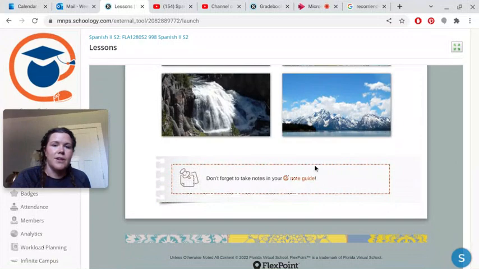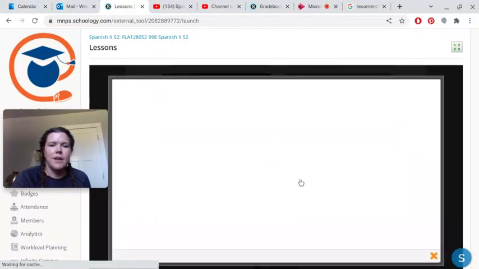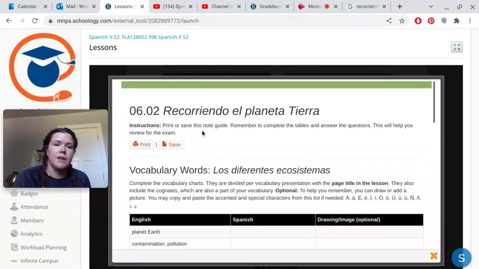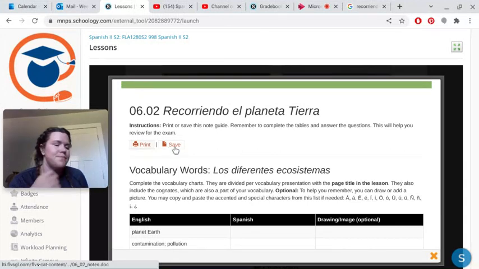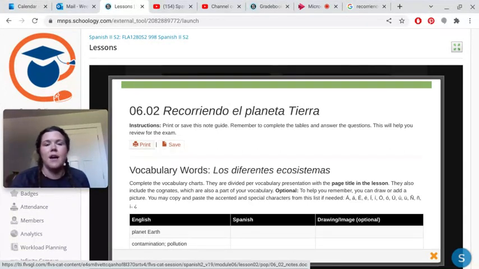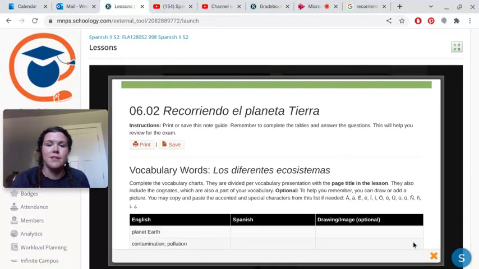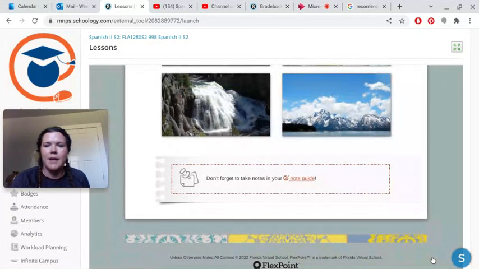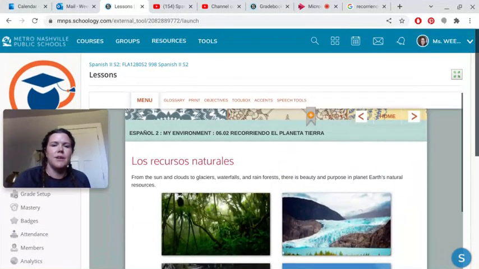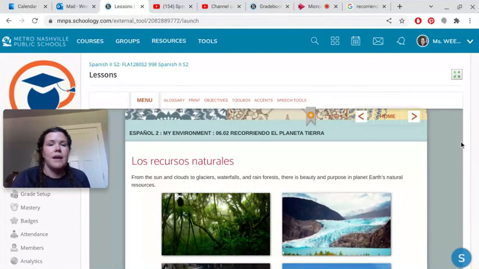This is your opportunity to get the note guide. You grab the note guide, you click it, you can print it, or you can save it, and it saves it as a Word document, so you can actually edit it if you prefer, instead of writing it out as notes. So you can print it and write in it like notes, or you can save it and edit the document for your notes, whichever is easiest for you. But grab that, because that is going to be a really good study resource for you as you go through, and it will help you with your assignment in the end.